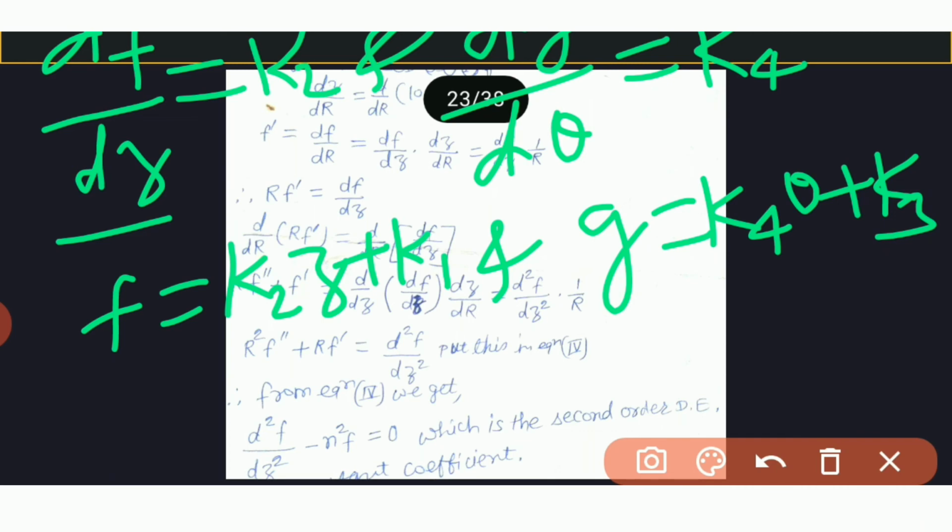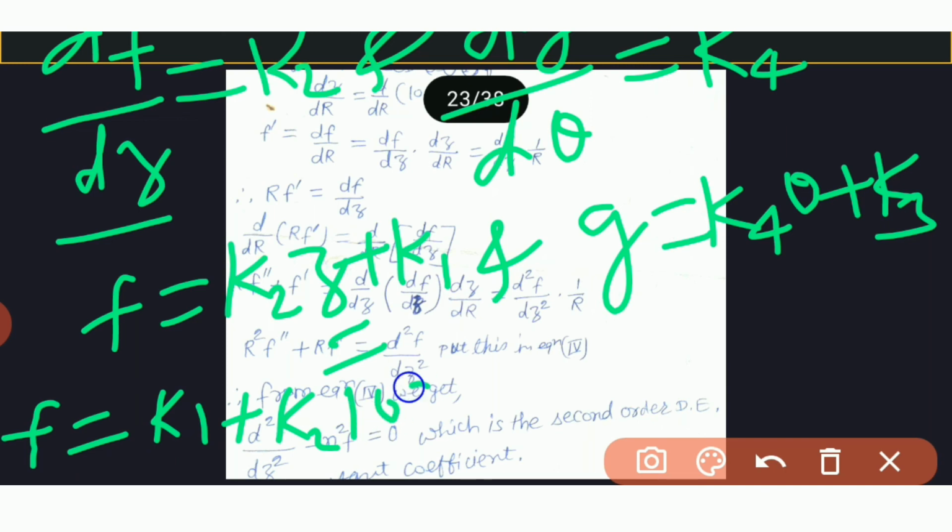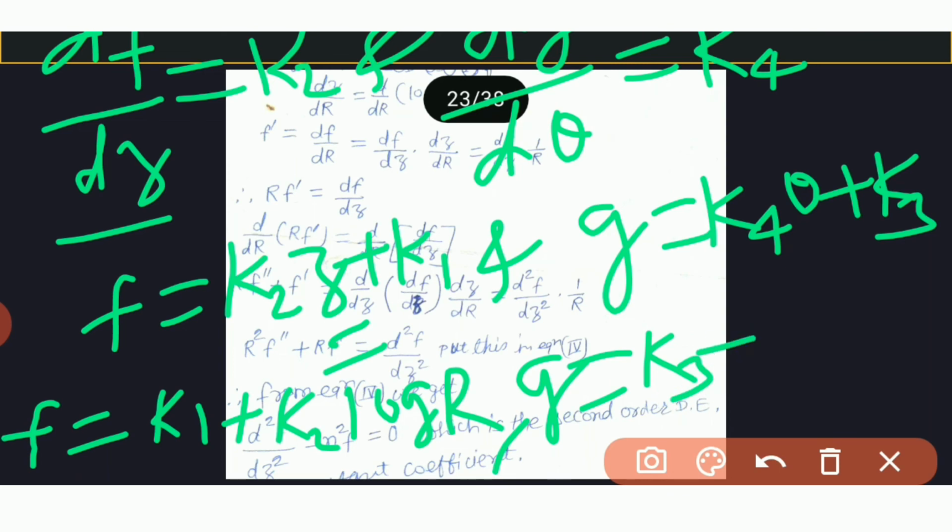We know that z is equal to log r. So this can be written as f is equal to k1 plus k2 log r, and this g is equal to k3 plus k4 theta.